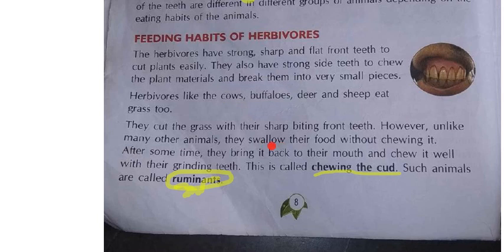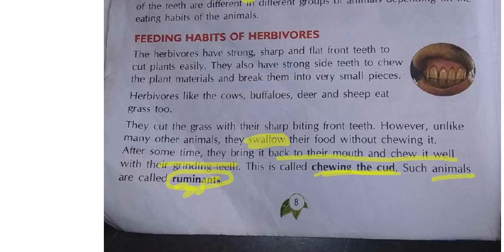Next they will bring it back into the mouth when they are feeling hungry, from the stomach to the mouth again. That time they will chew, they will bite with the help of their grinding teeth. This process only is called chewing the cud, and such type of animals are called ruminants.